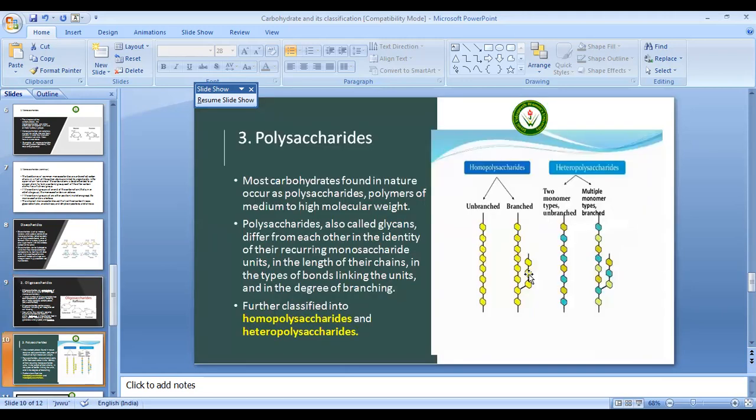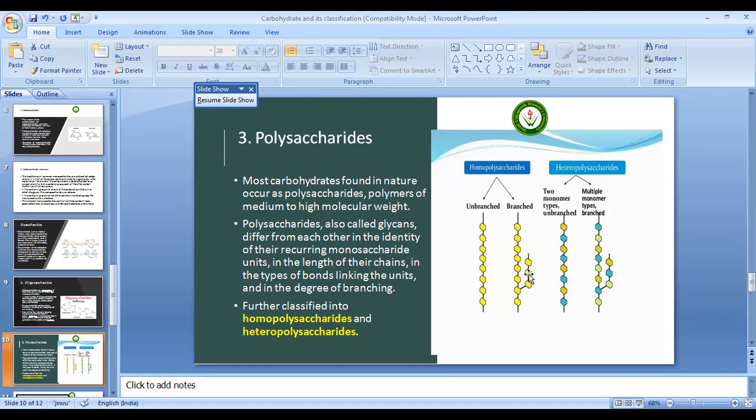Now come to the polysaccharide structure. Most carbohydrates found in nature occur as polysaccharides, polymers of medium to high molecular weight. Polysaccharides are also called glycans, and they differ from each other in the identity of their recurring monosaccharide units, in the length of their chains, in the type of bonding linking the units, and in the degree of branching.